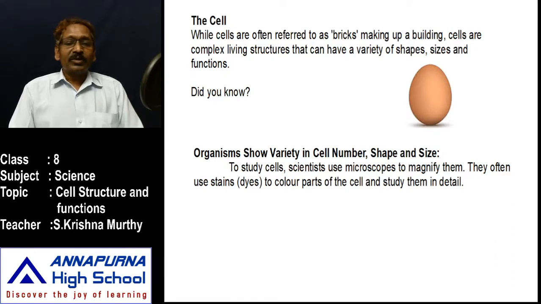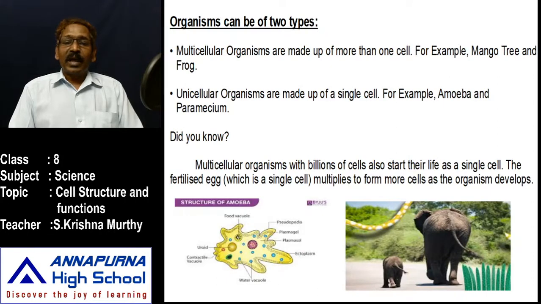According to cell size and structure, we can divide all these organisms, from archaebacteria to the animal kingdom, into two groups. According to the presence of cells, we can divide organisms into two kinds.